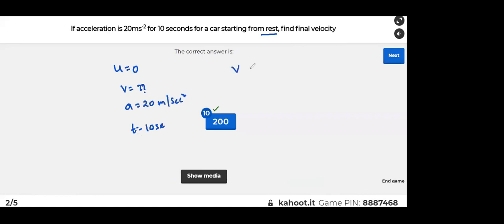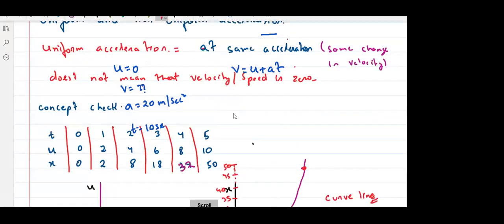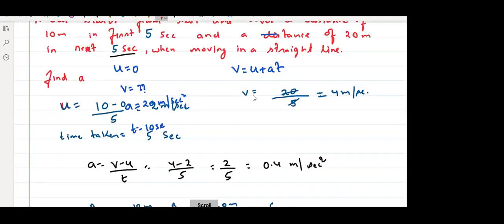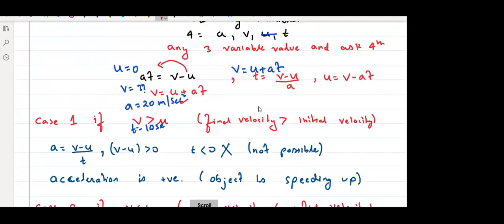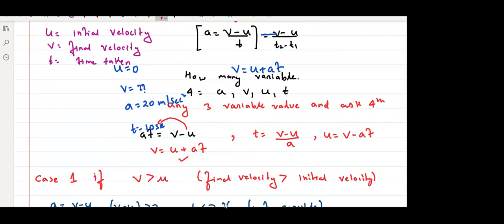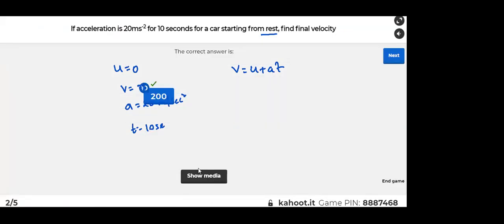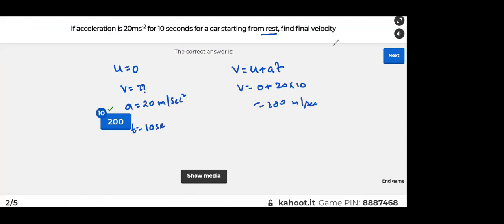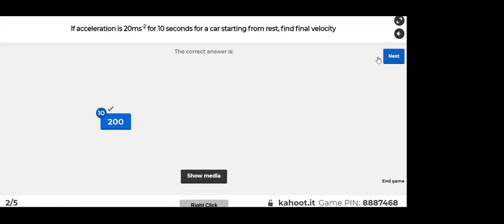So what is V? V is equal to U plus at. I hope all of you remember this equation. Yes or no? Put the values: V is equal to U, which is 0, plus A, which is 20, into 10. This is 200 meter per second. Those who have written 200 or 200 meter per second, both are correct. Don't worry.